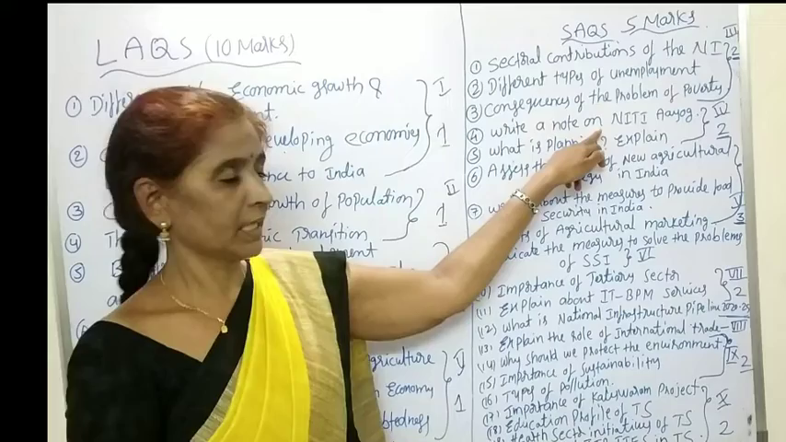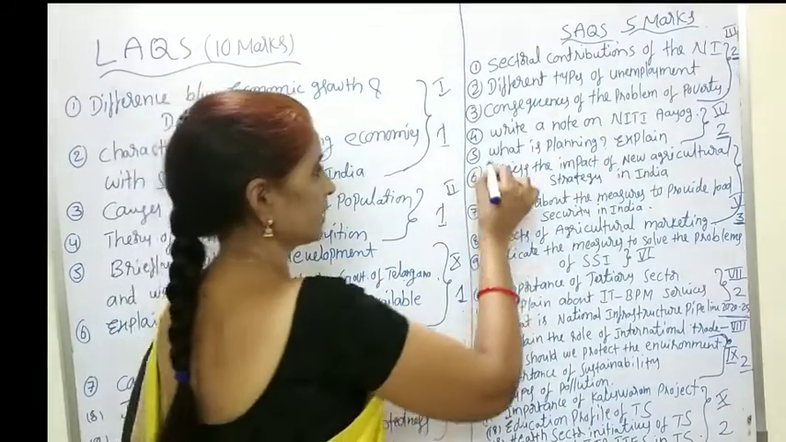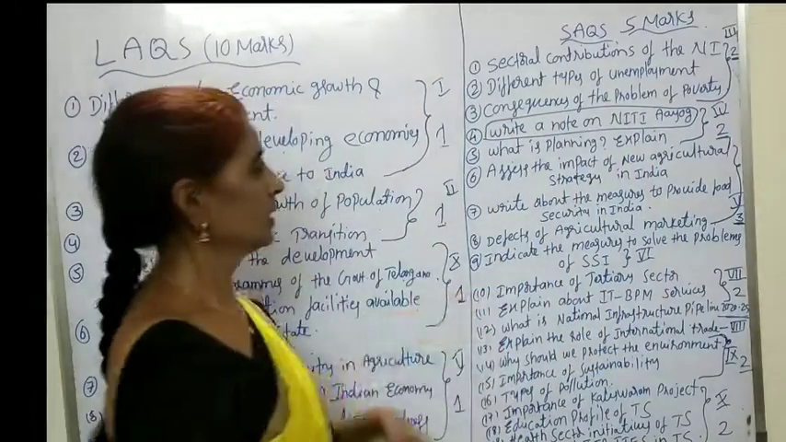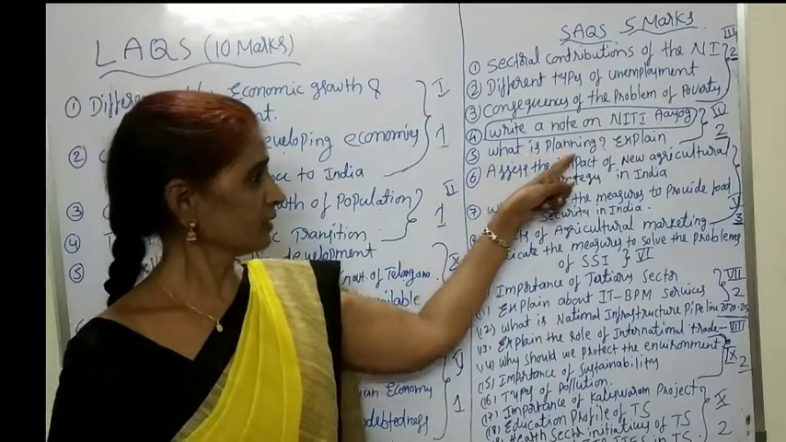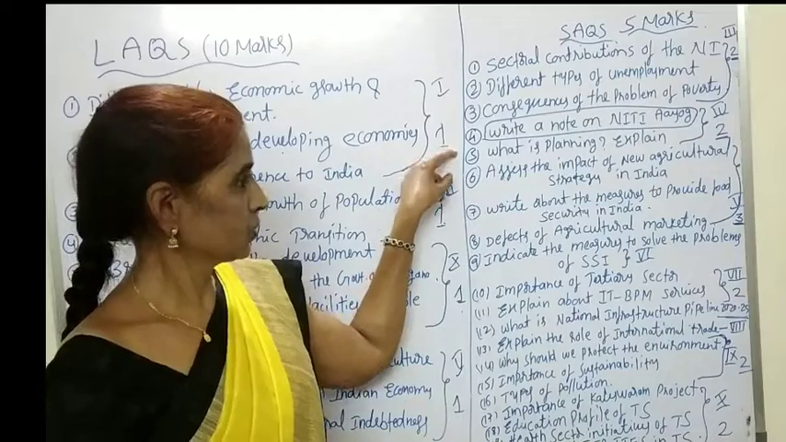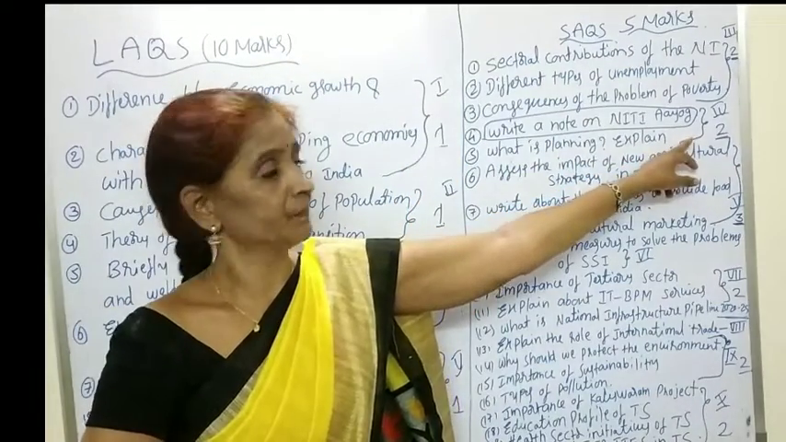write a note on Niti Aayog. First question is, this is a compulsory question in the final examination. So this is a compulsory question. Write a note on Niti Aayog. And next question from this unit is what is planning and explain. So definitely from these two will come in the final examination.